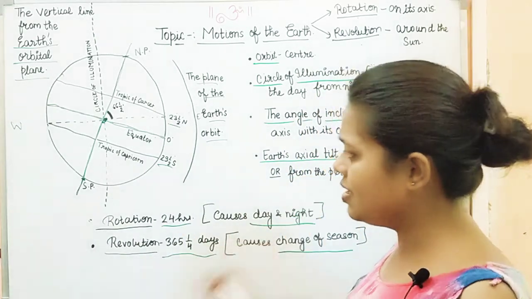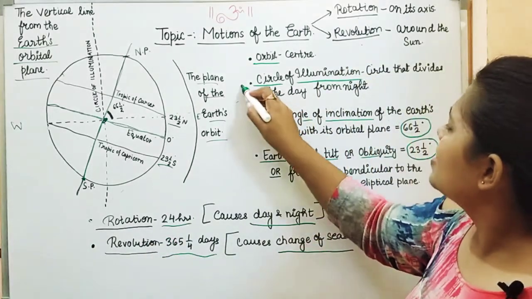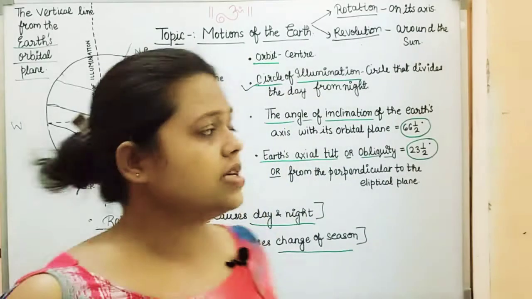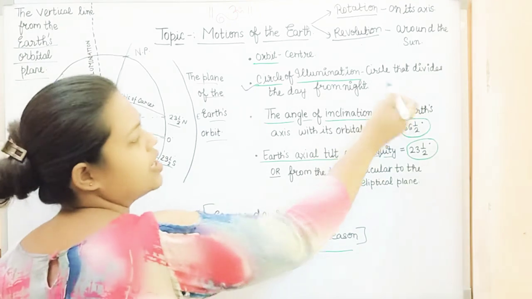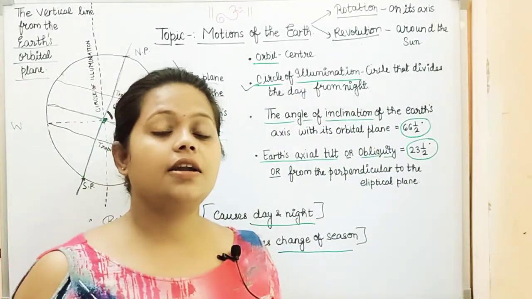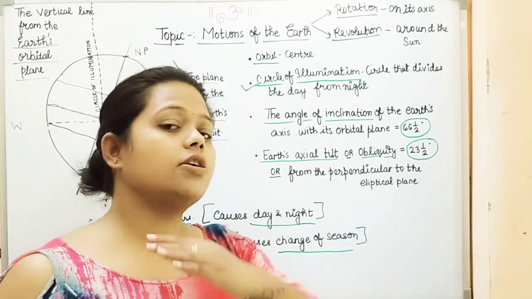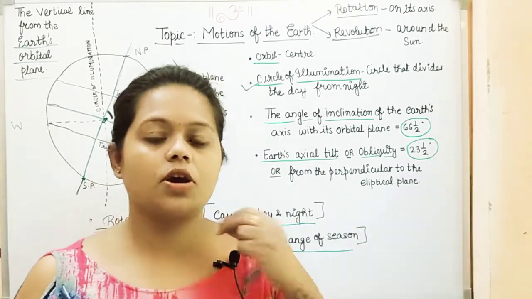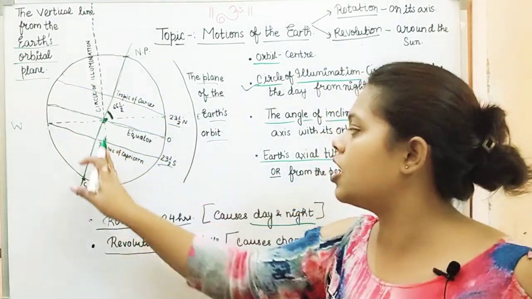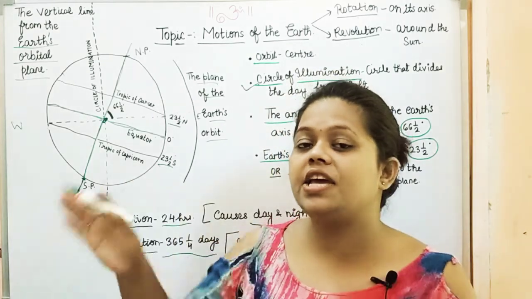So now the point that we were talking about is circle of illumination. So what is circle of illumination? Circle of illumination is the circle that divides the day from night. Like just now I told you that the rotation causes day and night. So how does it cause that? It is just because of its tilt. So here is the tilt and this is the circle of illumination. This is the dividing line which divides day from night.